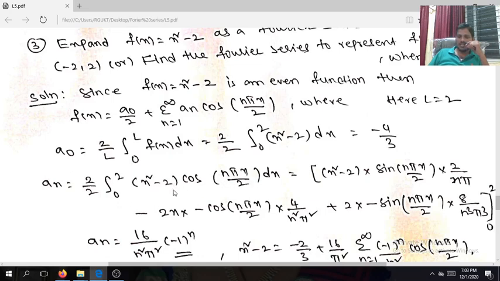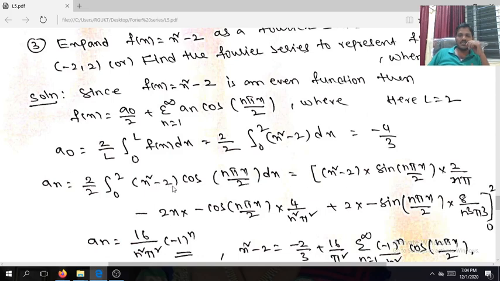See, the evaluation of the integral u into v dx is the same. In this case, u is x square minus 2. The integration of cos is sin n pi x divided by 2, divided by the quotient. In the previous one we divided by n square and n cube. Here the quotient is n pi by 2, and dividing by n pi by 2 is nothing but multiplying by 2 by n pi, like a by b by c. Is it clear? Okay, next.